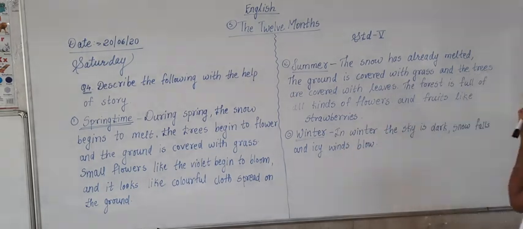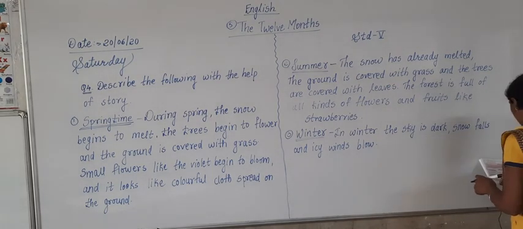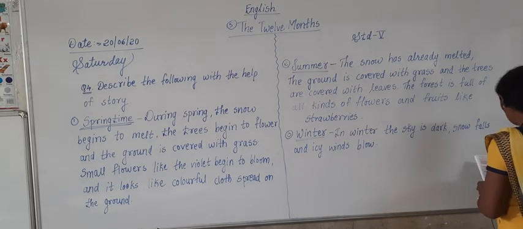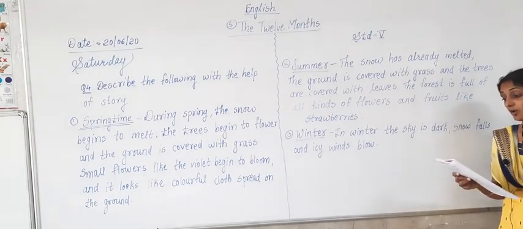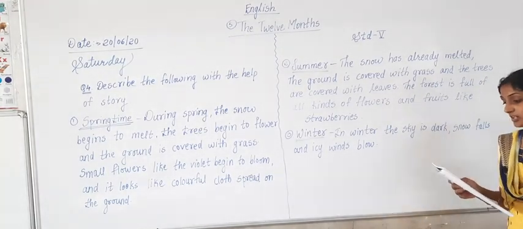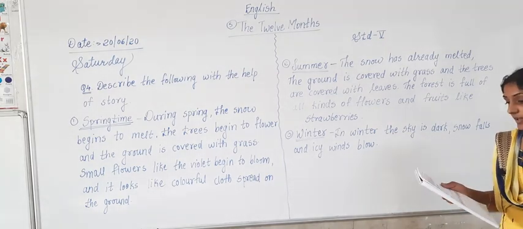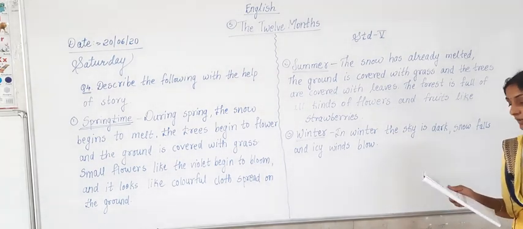Then what has happened now in the winter season? Sometimes the snow falls in such huge masses that a person cannot even see one step ahead. It is bitterly cold and gloomy.